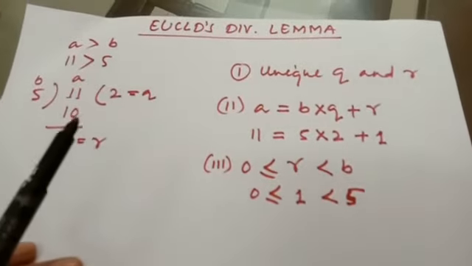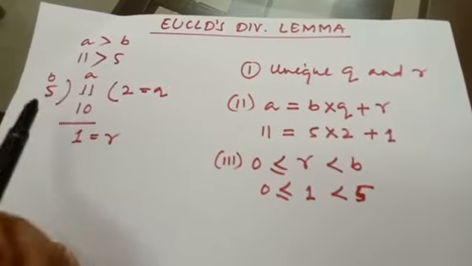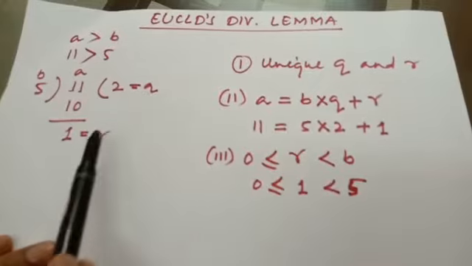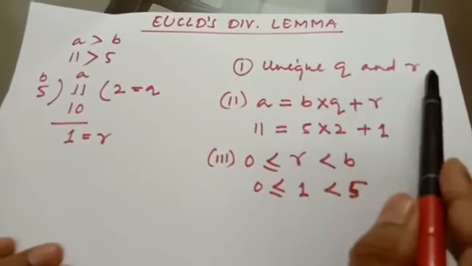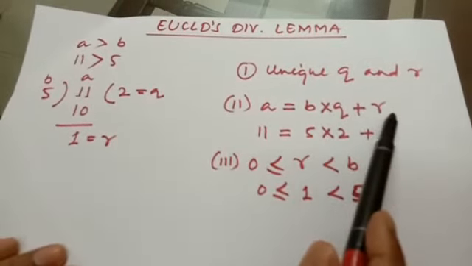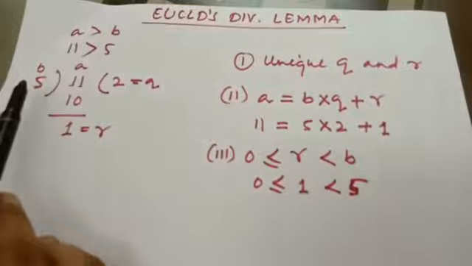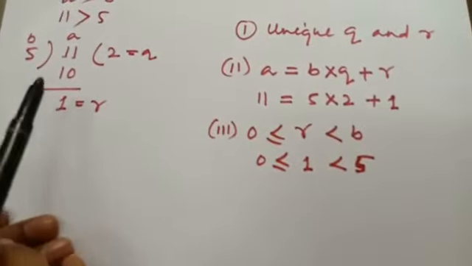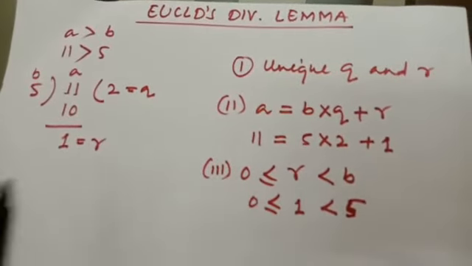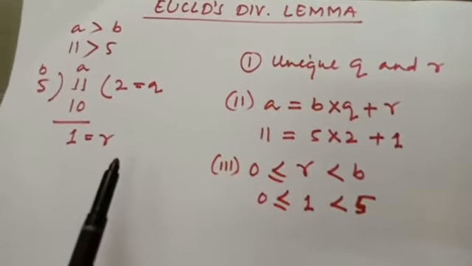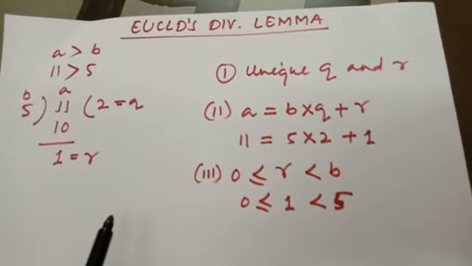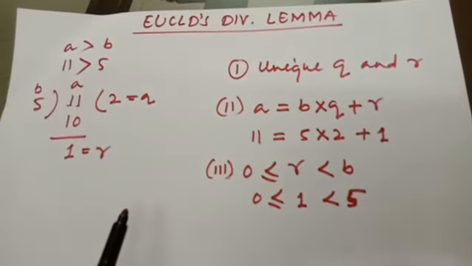Once again I am repeating the statement. For any positive integers a and b, there exist unique integers q and r. That is the first rule, unique integers q and r, satisfying the condition a equal to b into q plus r. That means dividend equal to divisor into quotient plus remainder. And the third is that the remainder may be 0 or greater than 0, but always less than the divisor. Now I hope you understand Euclid's division lemma and its statement.